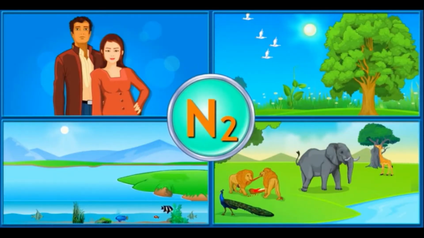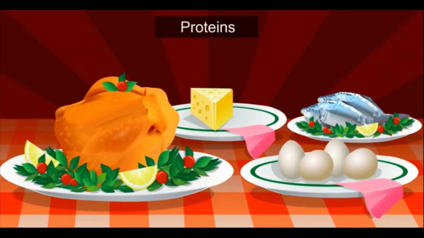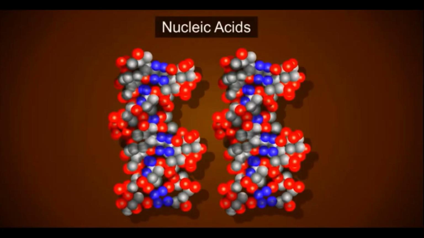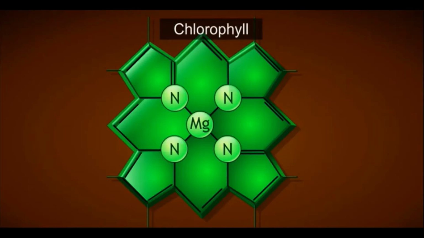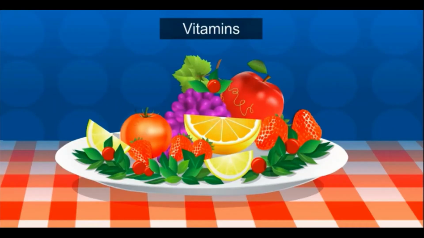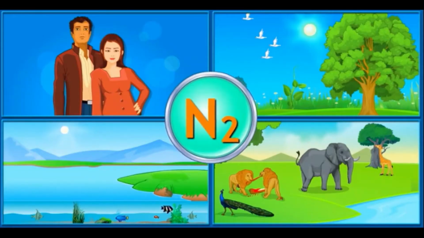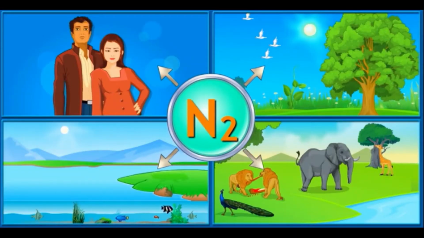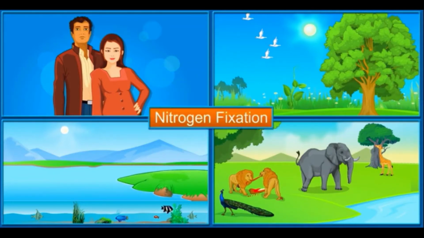So the organisms on land need to obtain nitrogen from air, as nitrogen is an essential constituent of proteins, nucleic acids, chlorophyll, and vitamins that make up the living organisms. In other words, they need to acquire the required nitrogen from the air. This process of acquiring the nitrogen from the air is called nitrogen fixation.